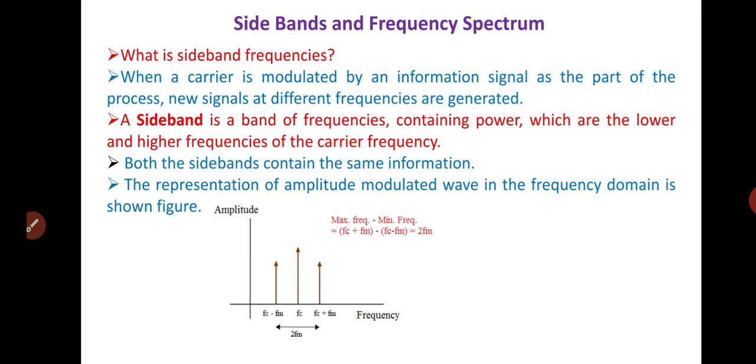In the previous lecture, we discussed amplitude modulation. As you know, the main classifications of modulation are continuous wave modulation and pulse modulation.